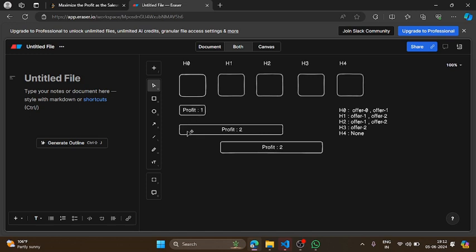Now there is one more buyer who wants to buy house 0, house 1 and house 2, and he will give a profit of 2. And again we have one more buyer who will buy house 1, house 2 and house 3, and he will give you a profit of 2. Now you have to sell your houses in such a way that you can gain the maximum profit possible. So just observe that suppose you sell your house 0 to buyer 1, right? Now that you have sold house 0, you will not be able to sell it again, right?